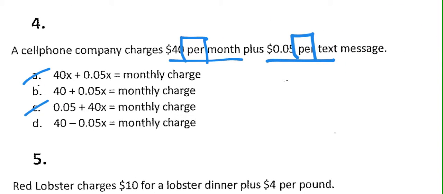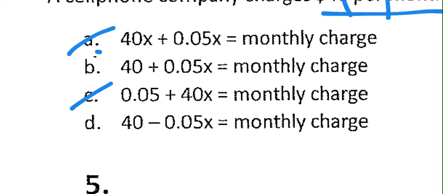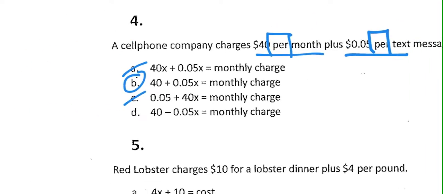The rest of this one, we're trying to get a total for our bill, and it's 5 cents per text message. So the only one that matches is going to be A. We have to add because we're getting a total.